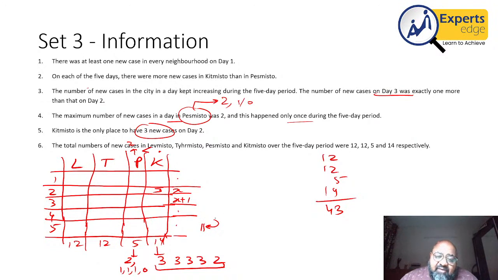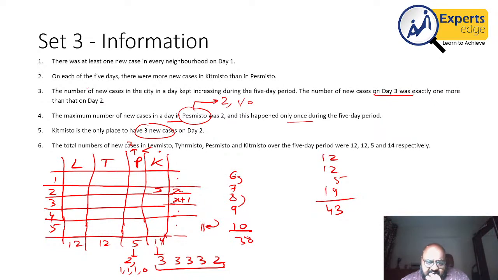If I take a value of less than this, for example, if I take the value here to be 10, the maximum values for all other days will be 1 less than the previous number. So 10, 9, 8, 7, 6. You add them, you get a total of 13, 15, 28, 38. This cannot add up to 43. 10, 9, 8, 7. This cannot add up to 43.